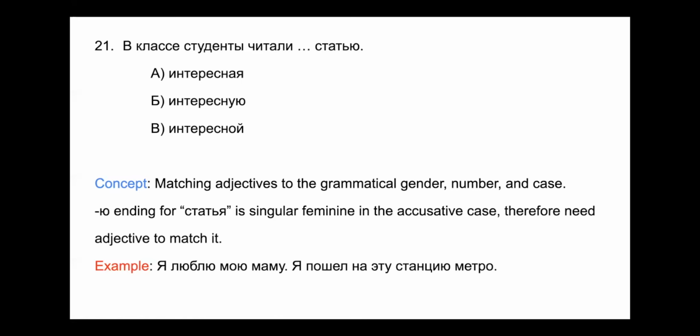So that is not what we're looking for. We're looking for an а to у, я to ю change, and B is the answer that we want. Интересная becomes интересную. В классе студенты читали интересную статью. So the answer to 21 is B, интересную статью.